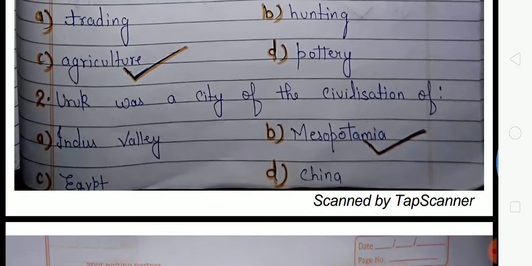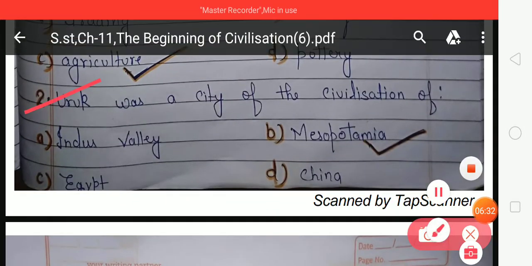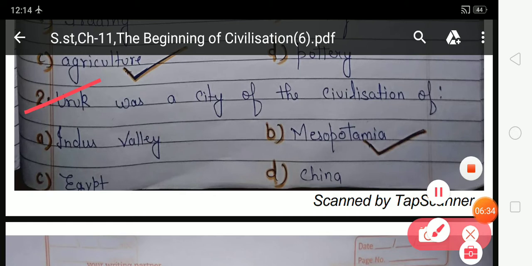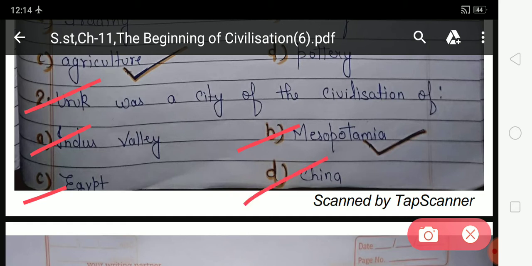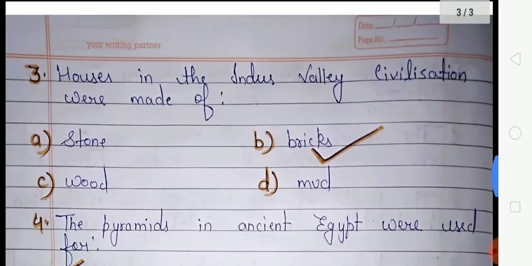Now look at the next, that is the second number. Ur was a city of the civilization of. So the city of Ur belongs to which civilization? Your option A is Indus Valley, option B Mesopotamia, option C Egypt, option D China. So your correct option is option B, and you have to tick option B, and here option B is already ticked.